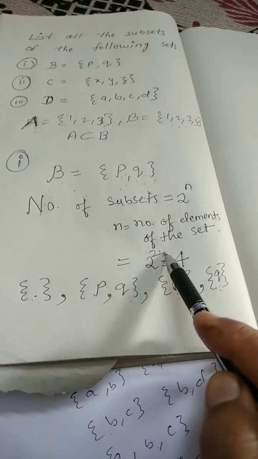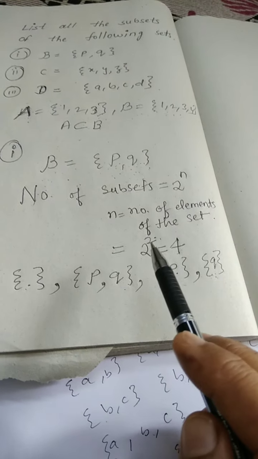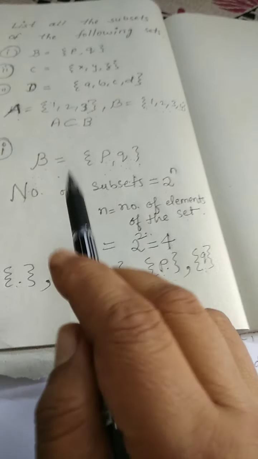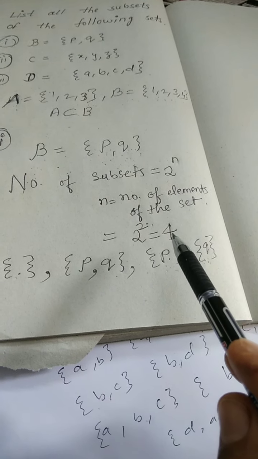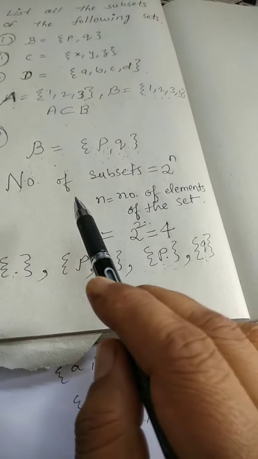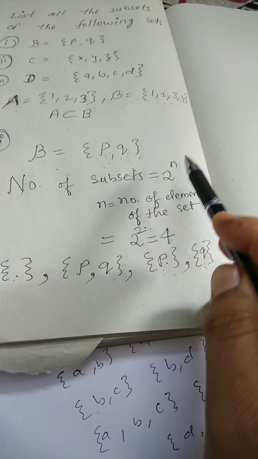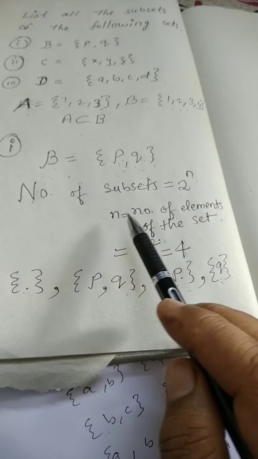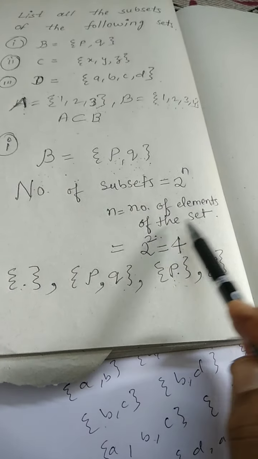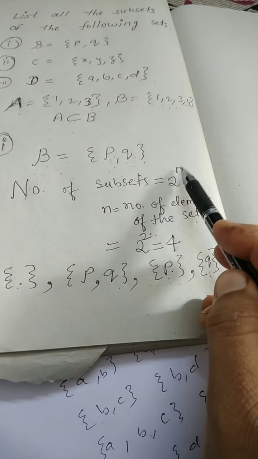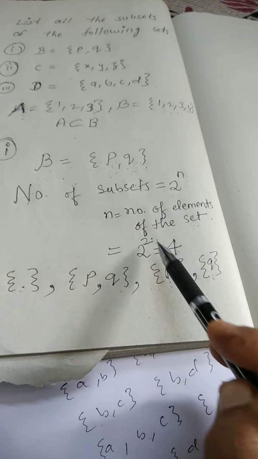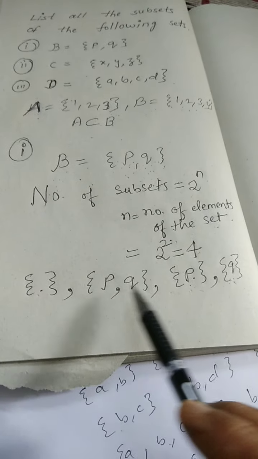But before that, we found out how many subsets this set will have. By the formula, number of subsets equals 2 to the power n. n is the number of elements of the set. How many elements are there? 2. So you should take n value 2. So 2 to the power 2 is 4. So we have 4 subsets.